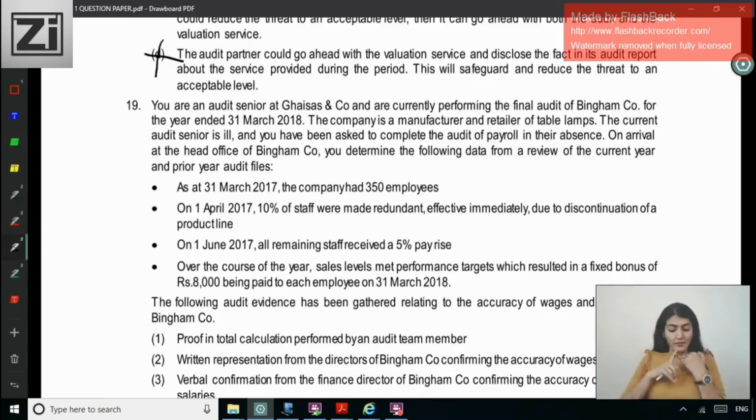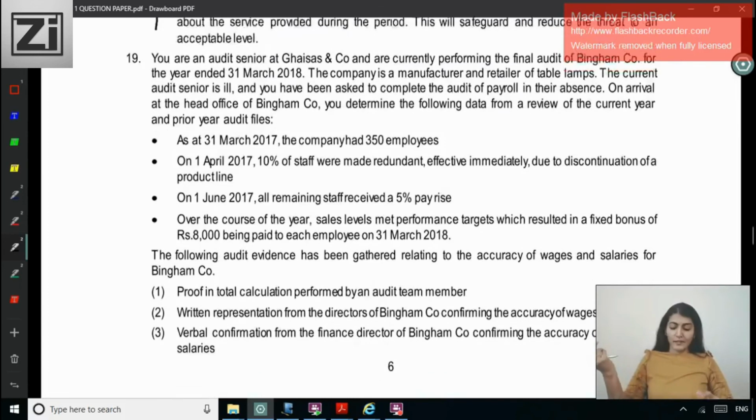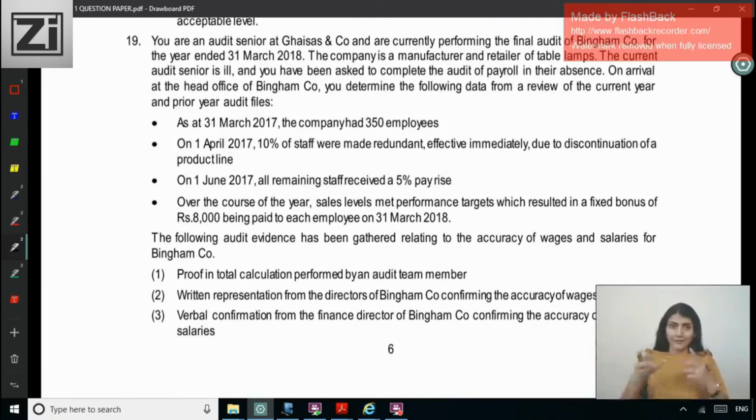Company had 350 employees. On 1st April, 10% staff was redundant. On 1st June, all remaining received 5% pay rise and fixed bonus of 8,000 during the year. I think we've seen similar question in the previous video also, the series 2. Right. The following audit evidence has been gathered relating to the accuracy of wages and salaries for Bingham.